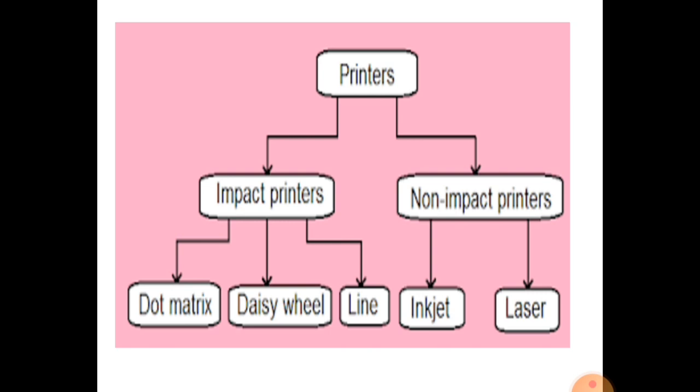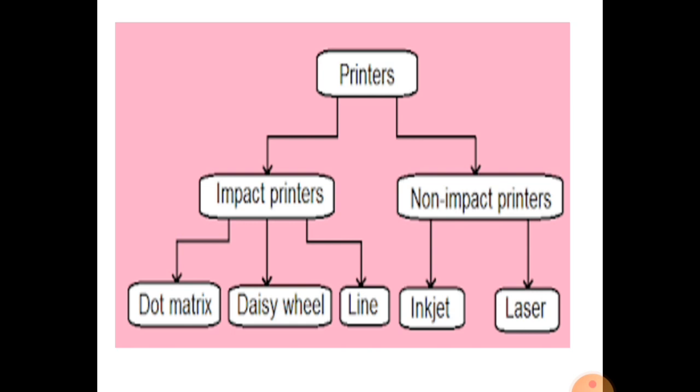Now I want to explain briefly what a character printer is. A character printer prints a single character at a time, which means it prints the line character by character: first character, then second, then third, then fourth.